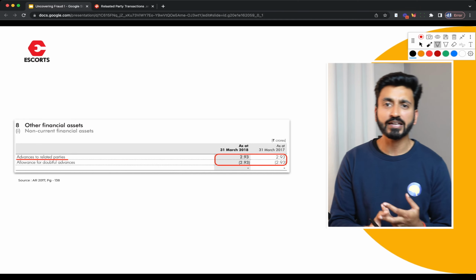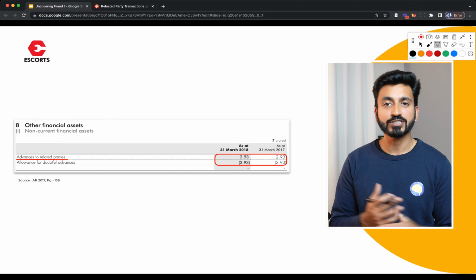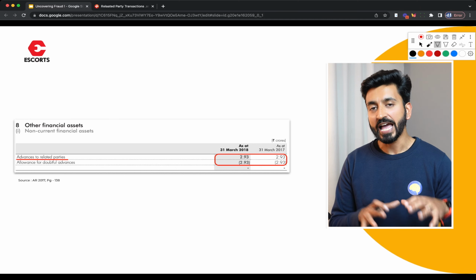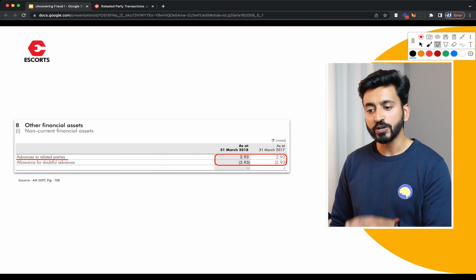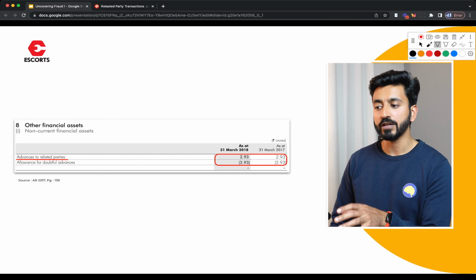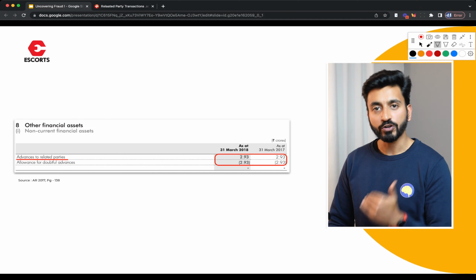Now, Escorts is an agri, farm and railway equipment manufacturer. It's a very large company, around 27,000 crores as of, I think, the latest closing price. And in 2017, you see a transaction where 2.93 crores was the advances, or basically a loan given to related parties, which was not received back.